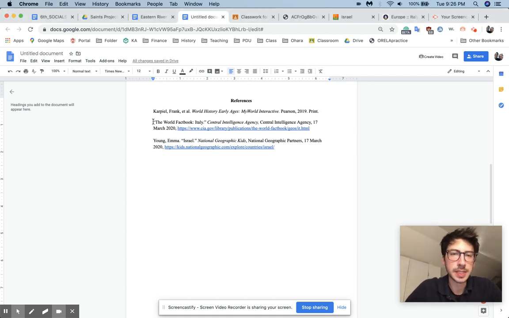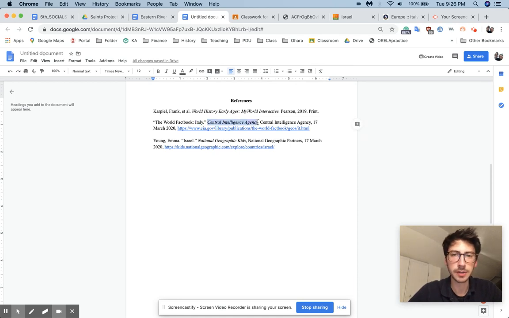So, as you can see, I added a few more references here. This is the one we left off on. This is the Central Intelligence Agency, CIA World Factbook that we've been using. So you can see in the quotation marks is the title of our web page that we've been using. The title of that is the World Factbook, and then the country we've been using. So we have colon and then country. For this example, I'm using Italy. If you have Scotland, Israel, France, that's what you put there. You put your country.